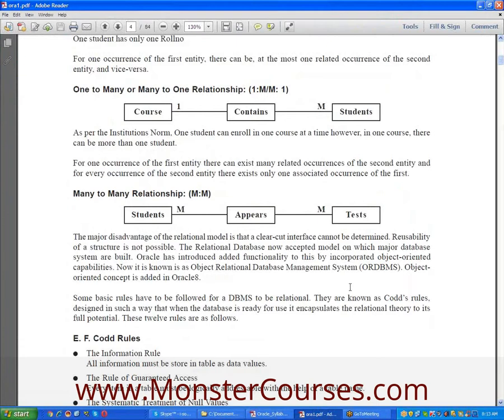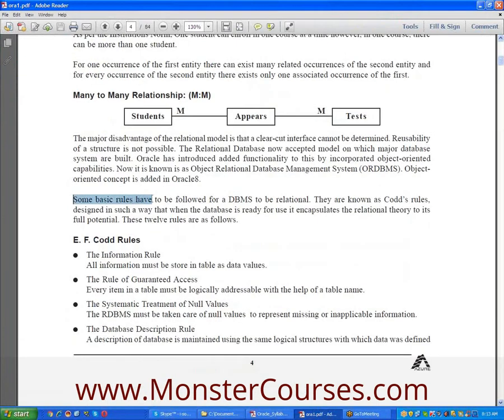Some basic rules have to be followed for a DBMS to be relational, meaning an RDBMS. So every DBMS will become an RDBMS after satisfying the Codd rules.